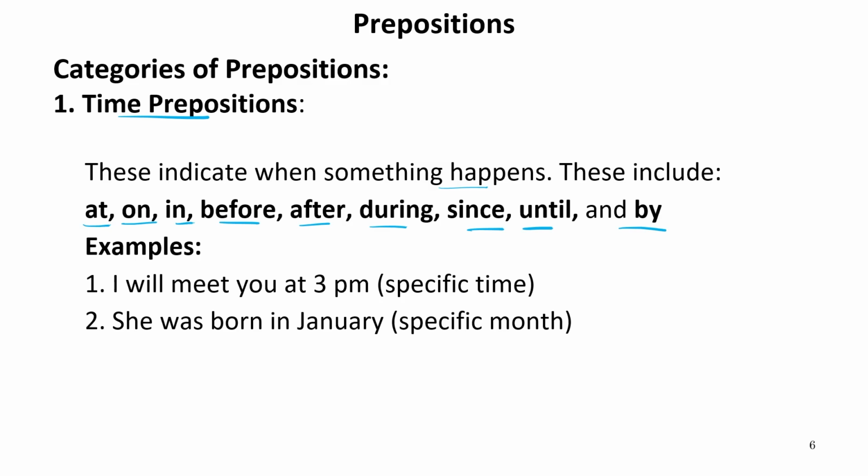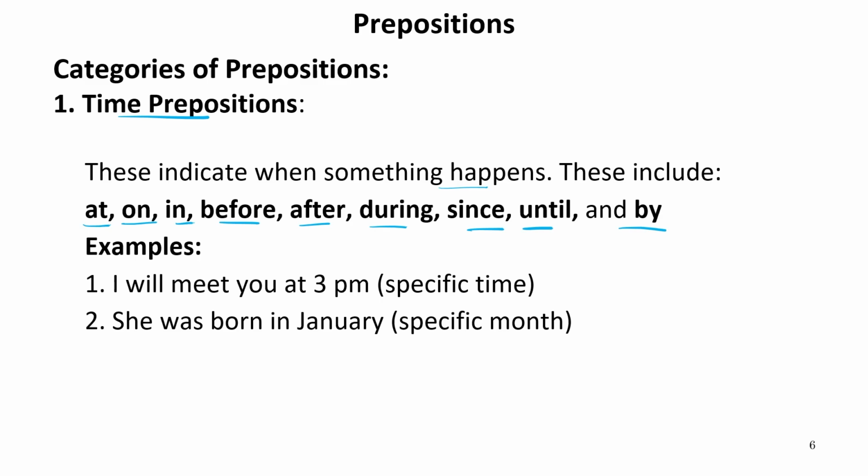For example, if I say in the morning, so "in" is a preposition which is denoting the time of morning. If I say at 2 o'clock, so "at" is a preposition which is denoting the clock time. Any action that took place or is going to take place at 2 o'clock.